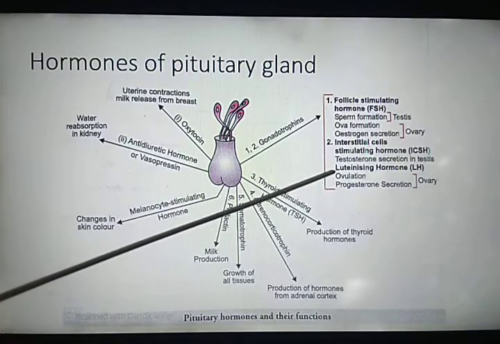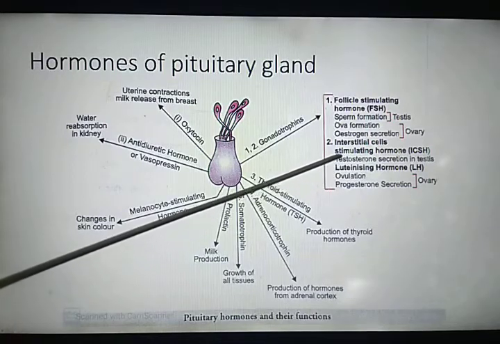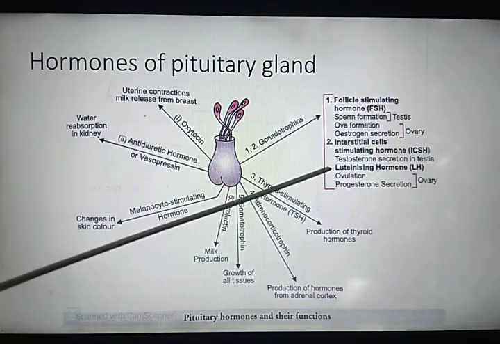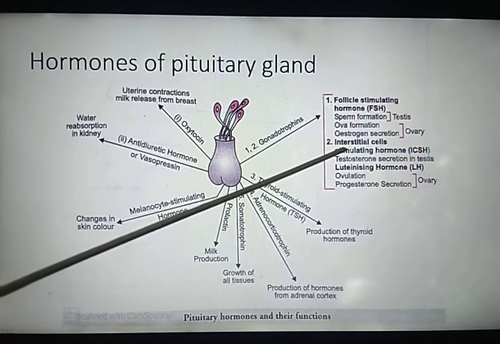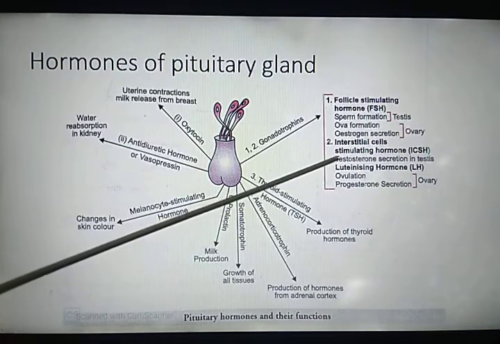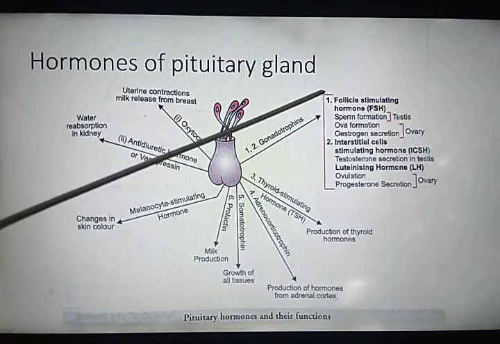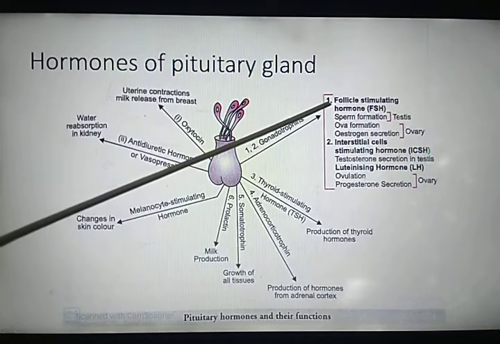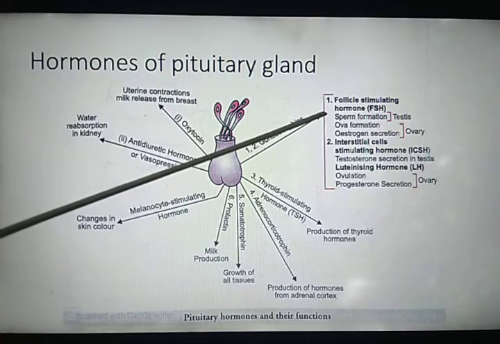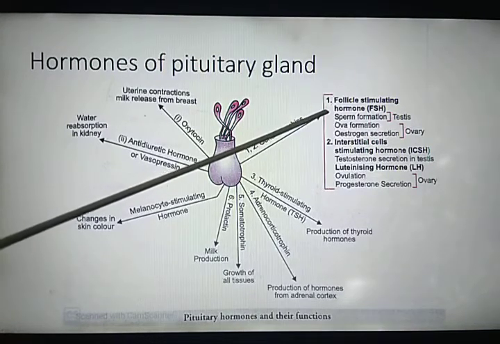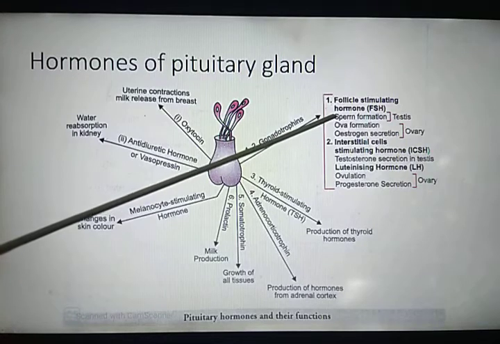Luteinizing hormone stimulates the interstitial cells present in the testes, and they produce the male hormone testosterone. Now this testosterone along with follicle stimulating hormone helps in the formation of sperm in the testes. Okay, I hope it is clear to everyone.